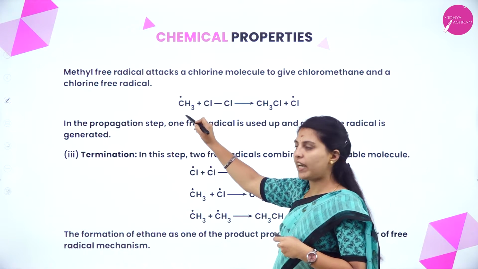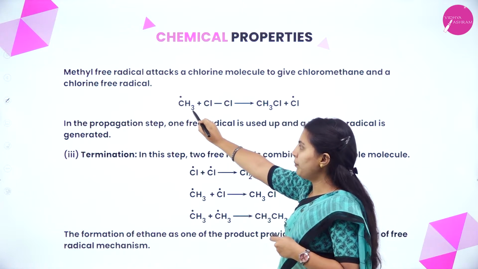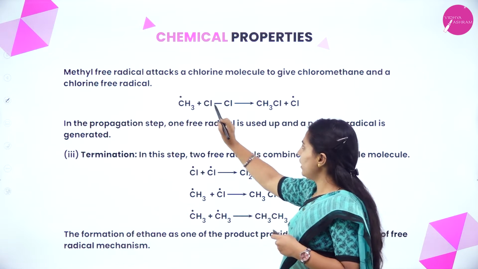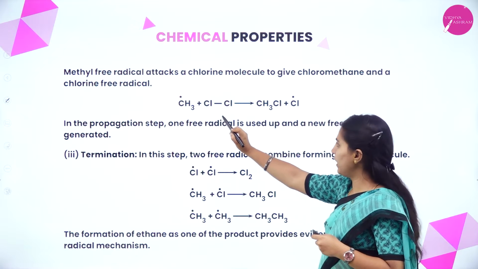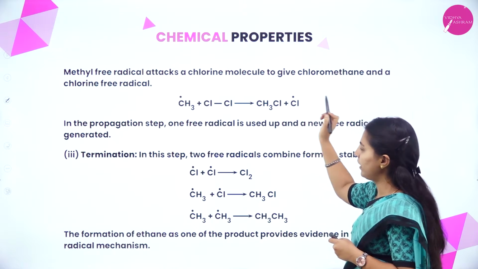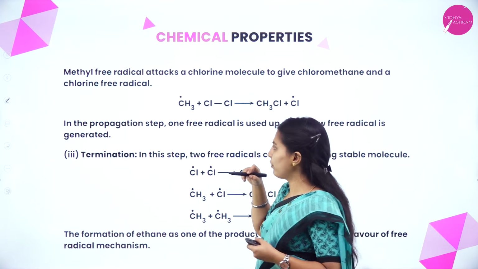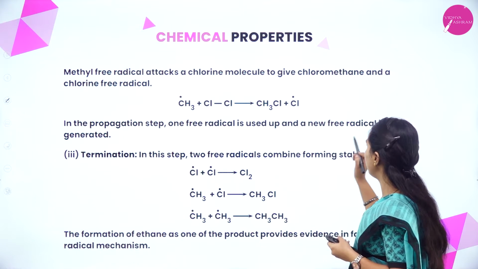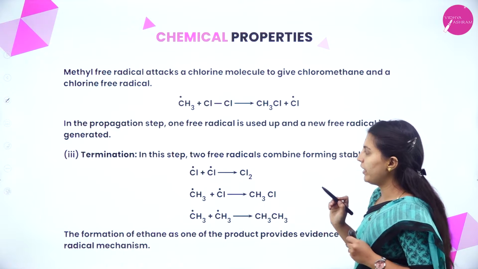The methyl free radical that was formed in the propagation step attaches to the chlorine molecule and forms chloromethane and another free radical of chlorine. In the propagation step, one free radical is used up and a new free radical is generated.